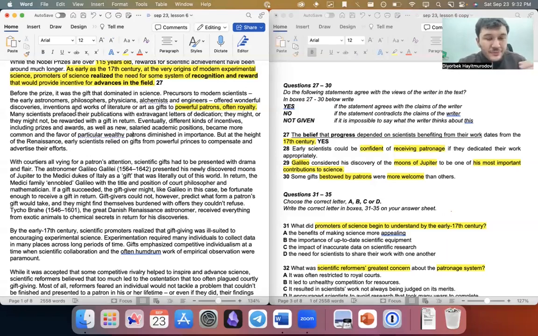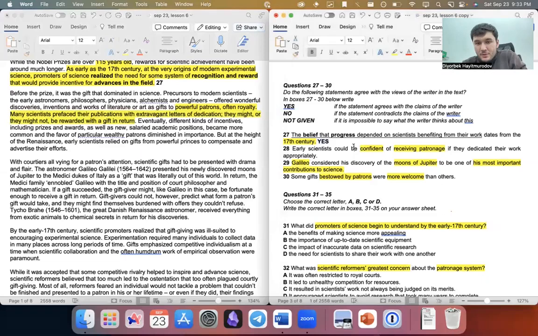Many scientists prefaced, meaning said in advance before they start their publications, with extravagant letters of dedication. They might or might not be rewarded with a gift in return. Well, early scientists could be confident or could not be confident.